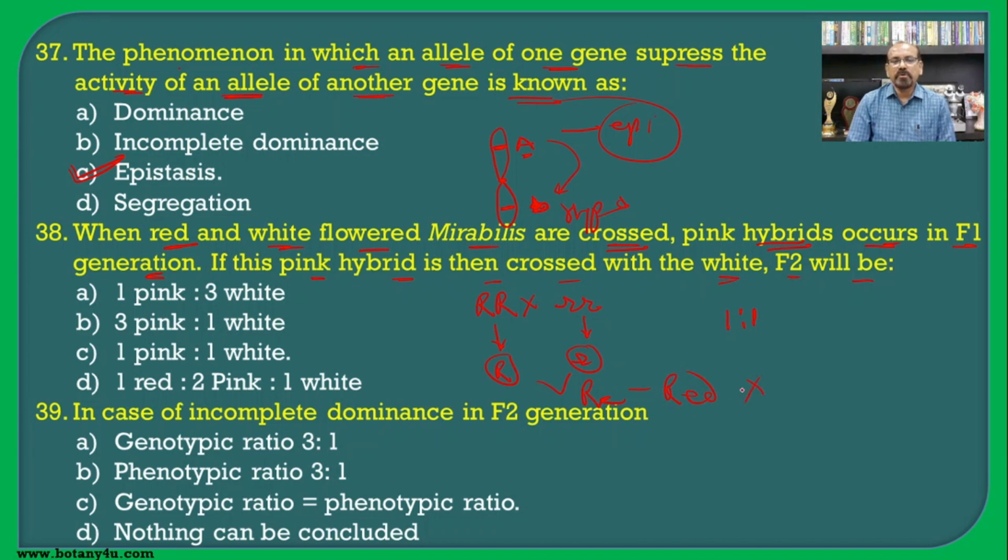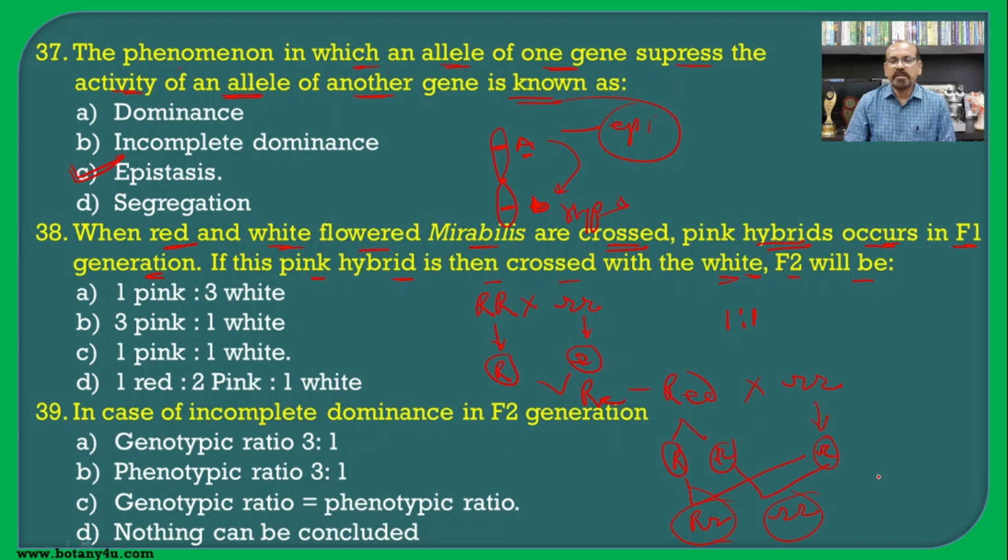It is crossed with the white, that is small r. So there will be the formation of two gametes, one containing capital R and one containing small r. Here there will be the formation of one type of gamete, that is small r. So this is one combination and this is another combination, capital R small r and small r small r. One will be pink and the other will be white.